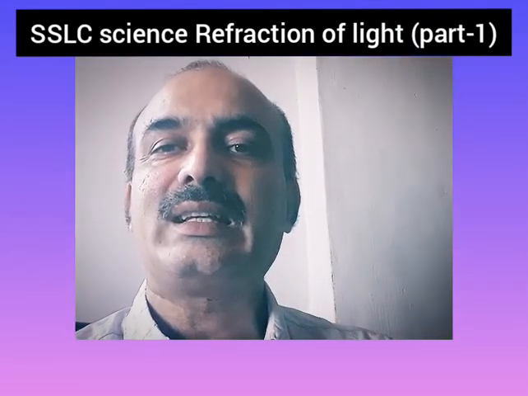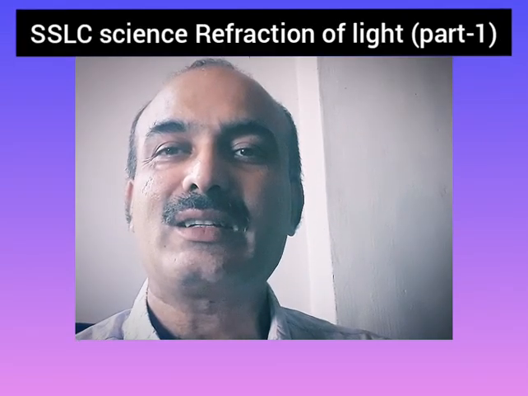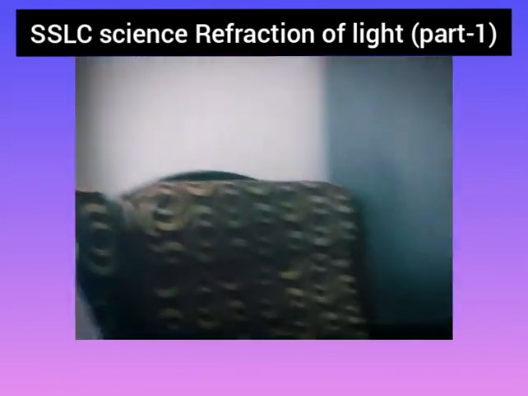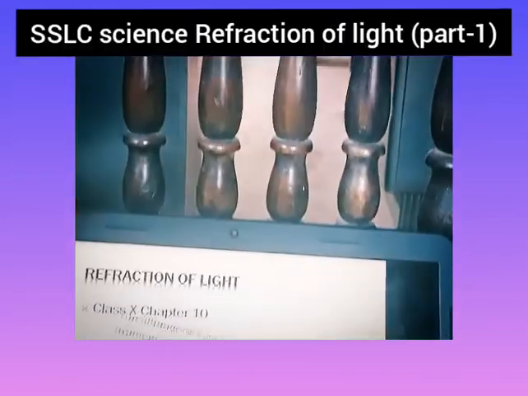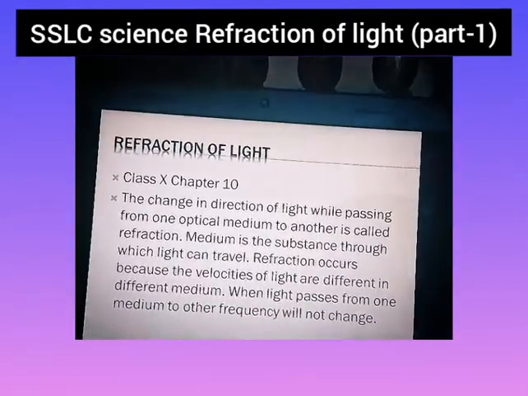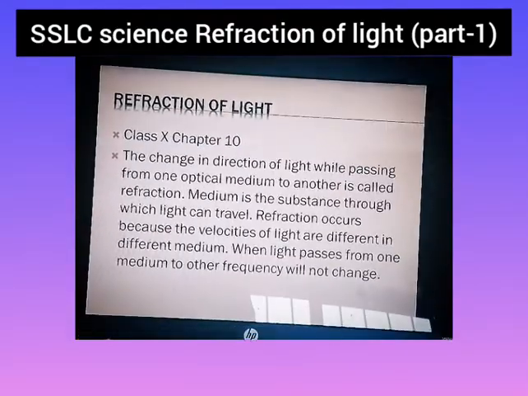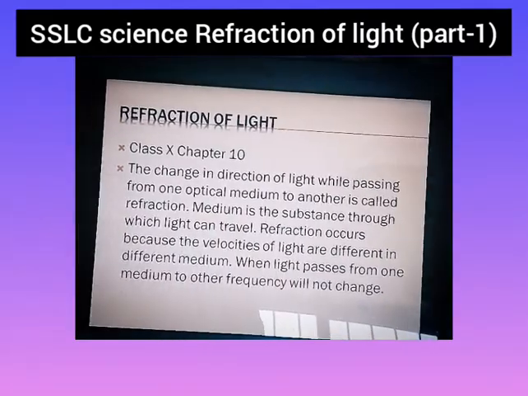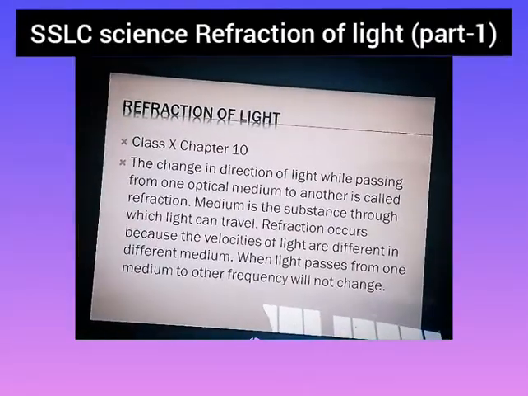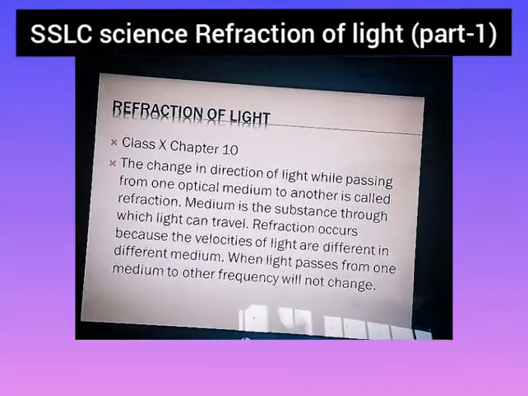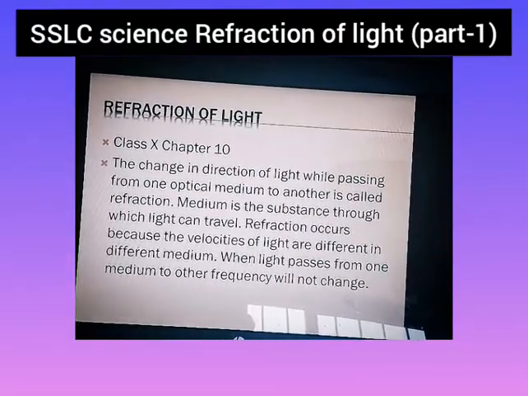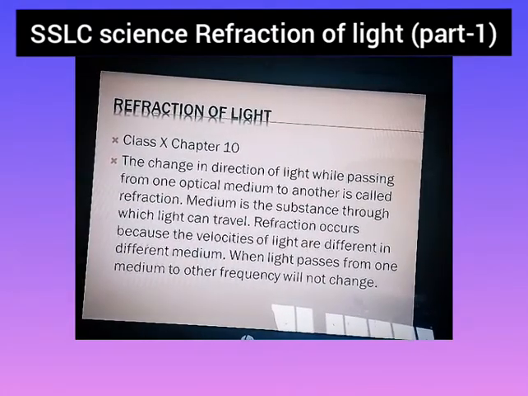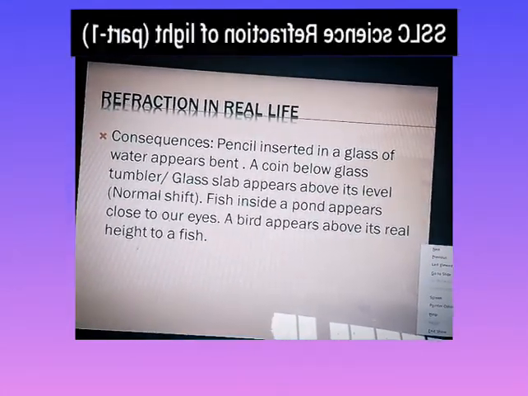Now let us see what the chapter says and what the definition of refraction is. Refraction of light is a change in direction of light while passing from one optical medium to another. A medium is a substance, like air or water, which allows the light to pass. In two mediums, the velocity of light is different, and hence there will be a change in direction of light when it passes from one medium to another.